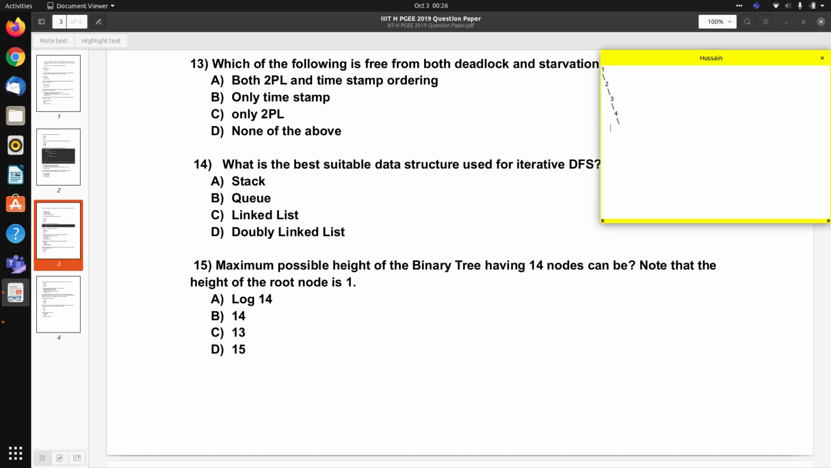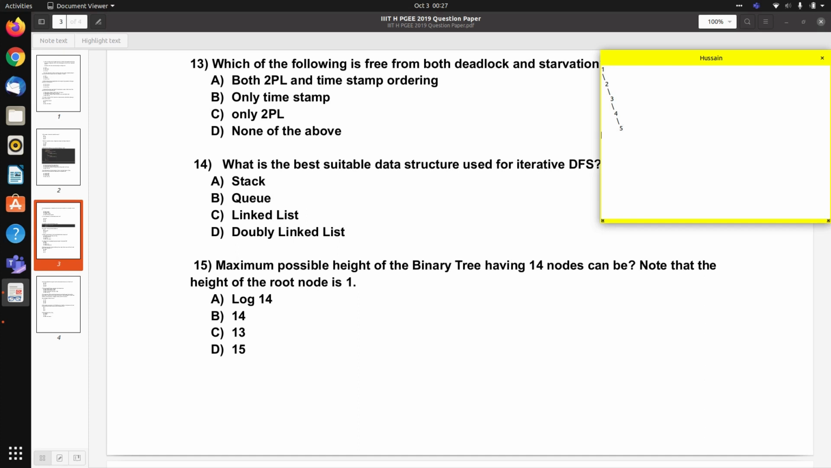4 is child of 3, 5 is child of 4, and so on. So if the number of nodes is 5, we see that the height is 1, 2, 3, 4, 5, right? Because the height of node 1 is 1, so height of node 2 will be 2, for 3 it will be 3, for 4 it will be 4, and for 5 it will be 5. So if the number of nodes is 14, then the height will be 14, right?